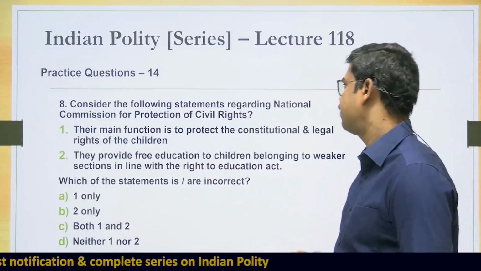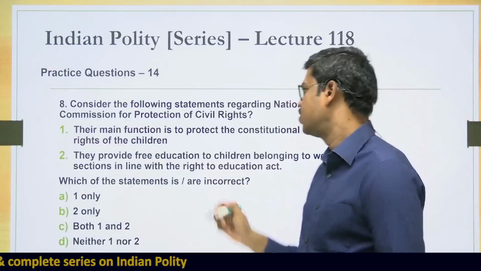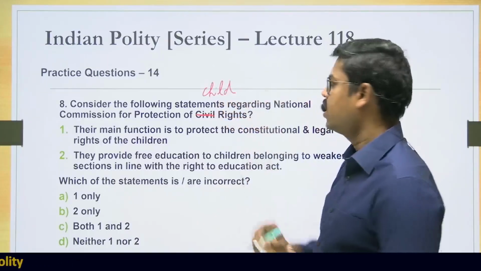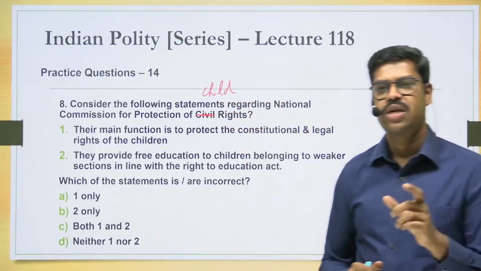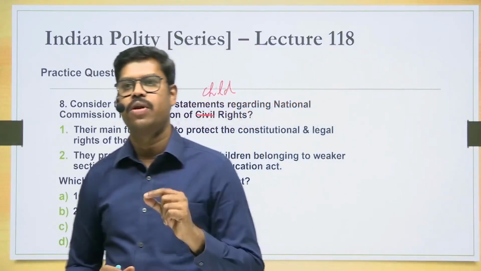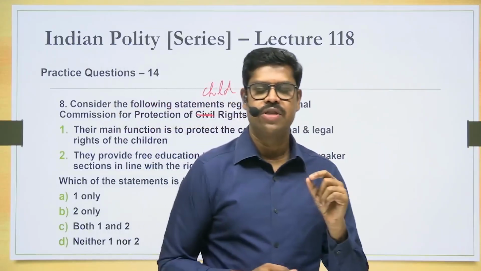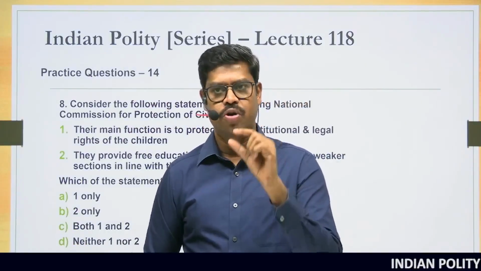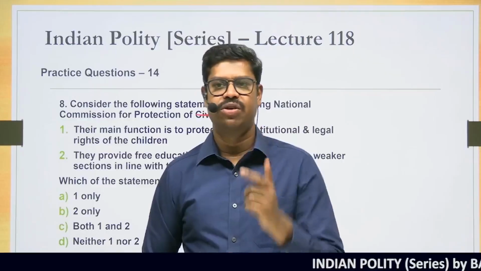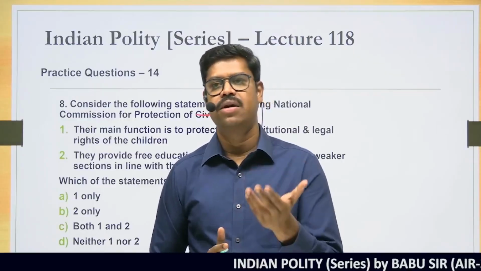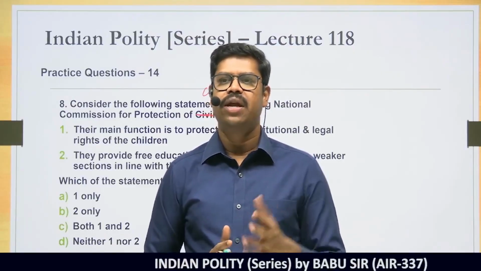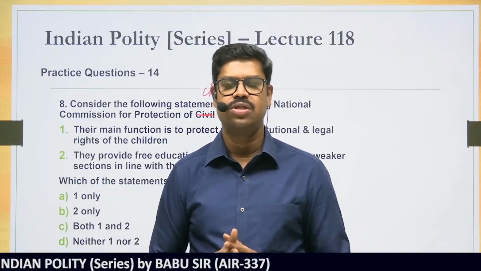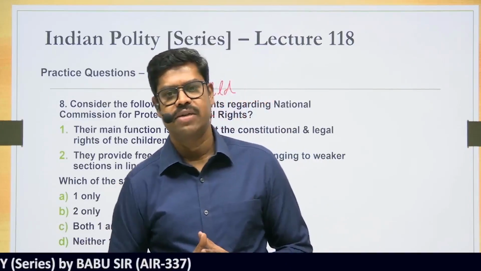Consider the following statements regarding the National Commission for Protection of, sorry, it is not civil rights, a small correction, National Commission for Protection of Child Rights. So this is the question. The National Commission for Protection of Child Rights is a statutory body. And what is the primary objective of this commission? The primary objective of this body is to protect the constitutional and the legal rights of the children, be it right to education, be it right to be prevented against child labor, be it prevention against the sexual abuses of the children or subject to trafficking and all those things. These are all the set of constitutional and legal rights available to the children.